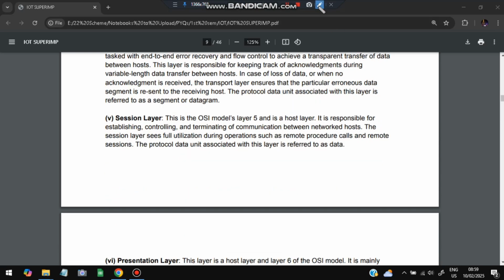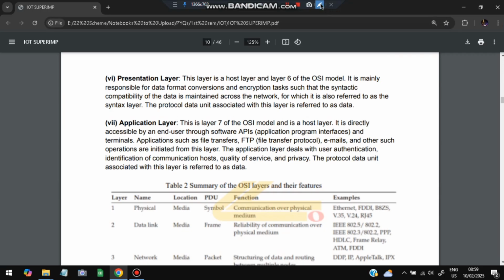The session layer is responsible for establishing, connecting, controlling, and terminating communication between network hosts. That is the main job of the session layer. And after that comes the presentation layer. It is responsible for data format conversion and encryption.